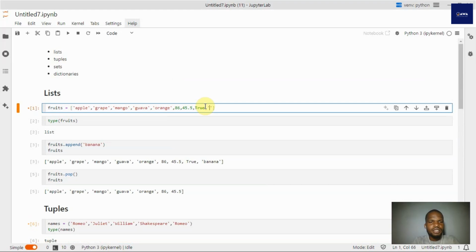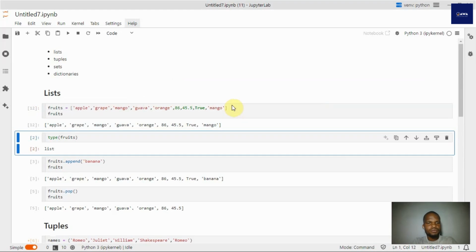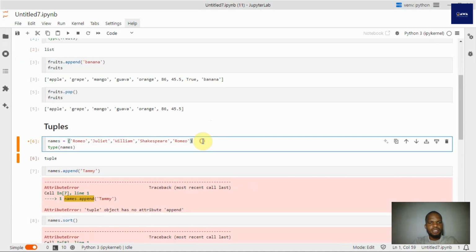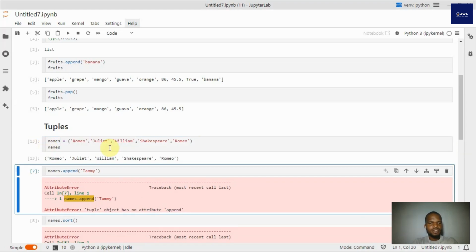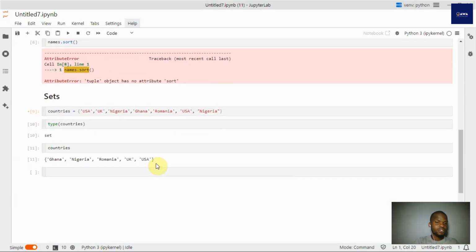Let's add mango. So run fruits. You could see apple, grape, everything, with mango appearing again. We've already seen that, so let's just return names. You could see Romeo appearing again. They are unordered. It's not trying to order them.